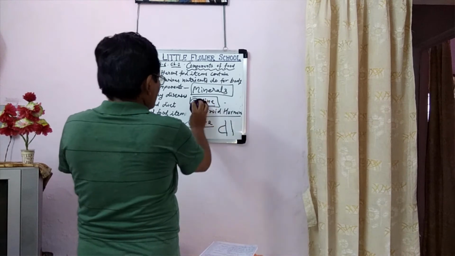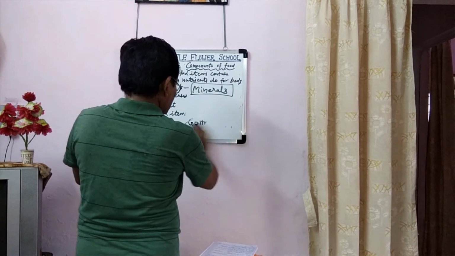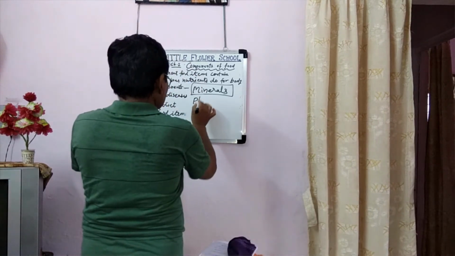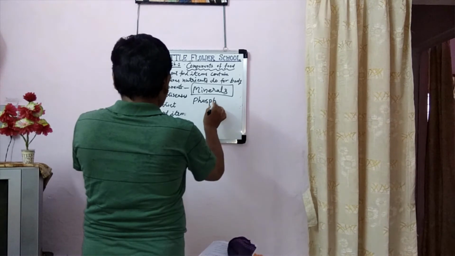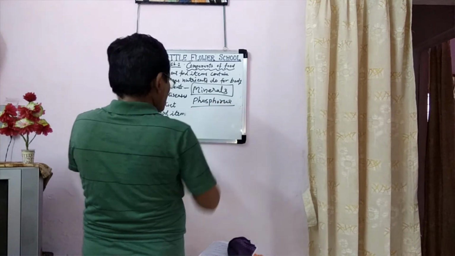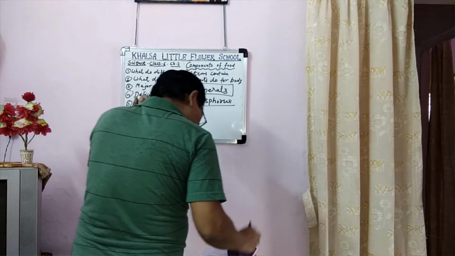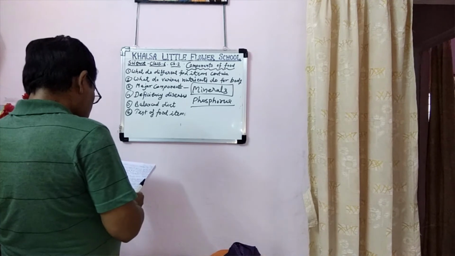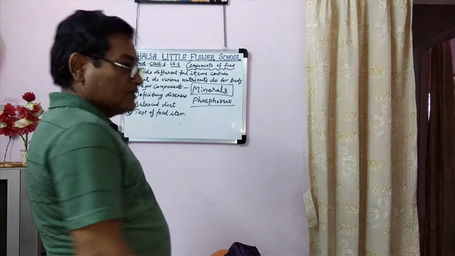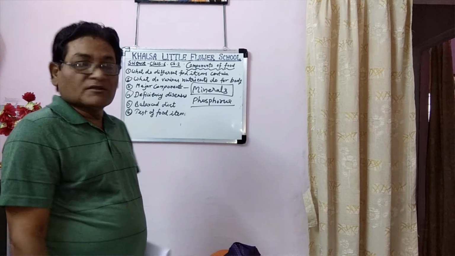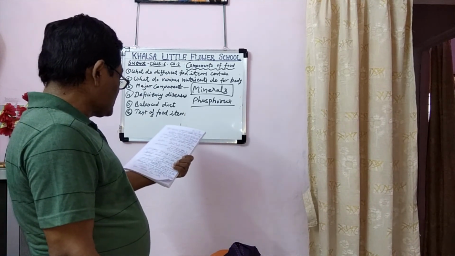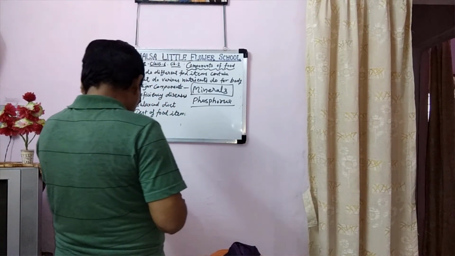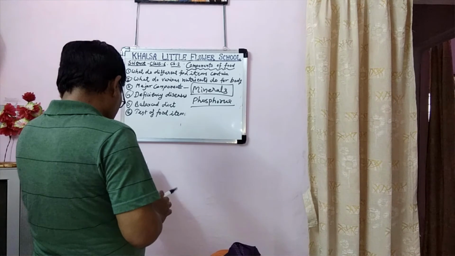Now next mineral, we can take phosphorus. Phosphorus is obtained from banana, milk, chilies, etc. We should eat one banana daily. Its main function is to make protein for our growth and maintenance of the body.